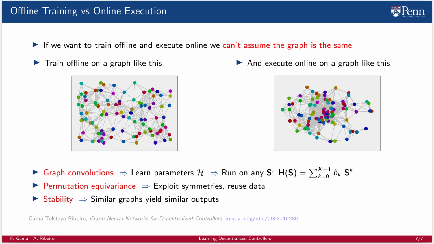Since the graph support depends on the actions taken, the graph support is changing constantly with time, so we need controllers that are robust to these changes in the graph. So in essence, GNNs are not only an obvious choice due to their ability to process the partial information structure imposed by distributed collaborative intelligent systems, but also because their properties of permutation equivariance and stability allow for offline training that carries over to online execution.